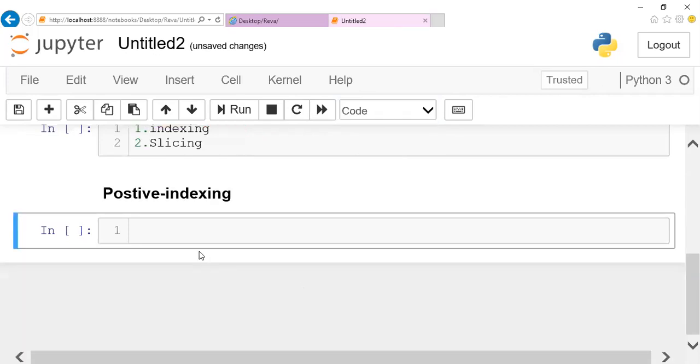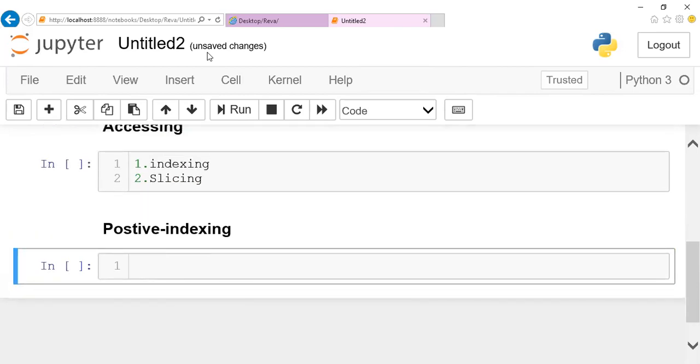When I say positive indexing, it is like normal array access, guys. For example, let me give a variable called name and initialize it with Karthik.